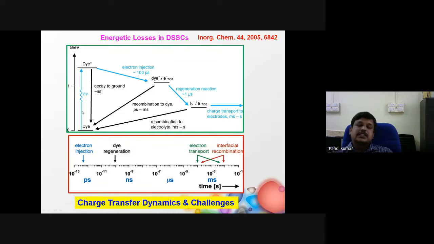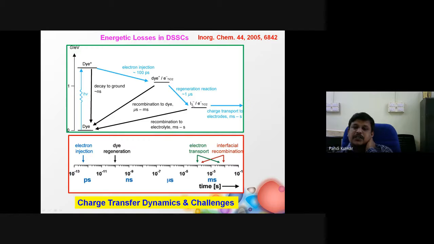Dye excitation and electron injection happen in nanoseconds and picoseconds, and there is a probability that the holes in the dye molecule and the electrons in the conduction band of TiO2 can recombine in microseconds to milliseconds. Then the regeneration of holes by the redox couple happens in microseconds.